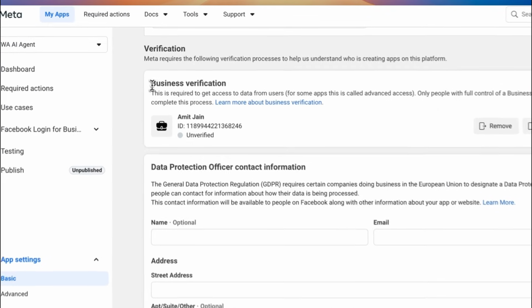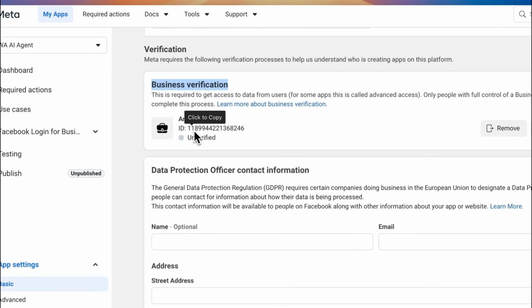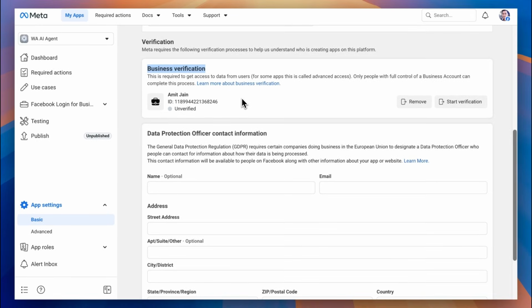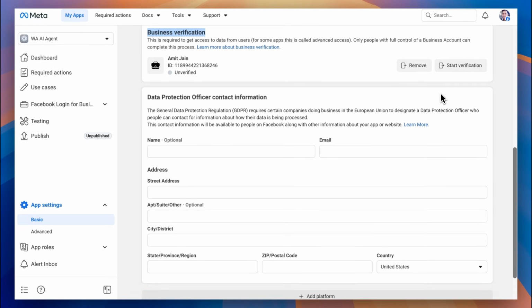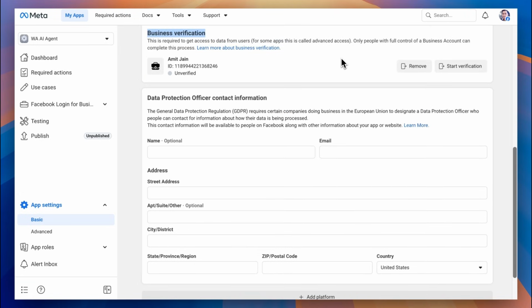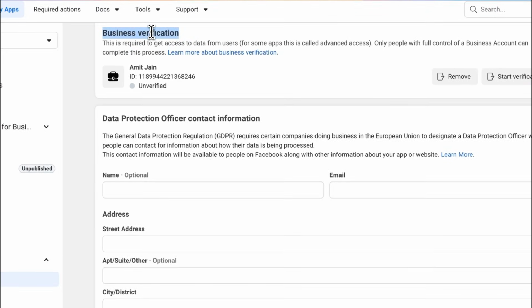One more thing which is key here is business verification. Now, this can take about 3 to 5 days. So just start the verification. This is needed long term, so you might have to upload a few documents, etc. But if you're planning to keep this WhatsApp agent live and you want your customers to be able to use it without any issues, then this is a must do.